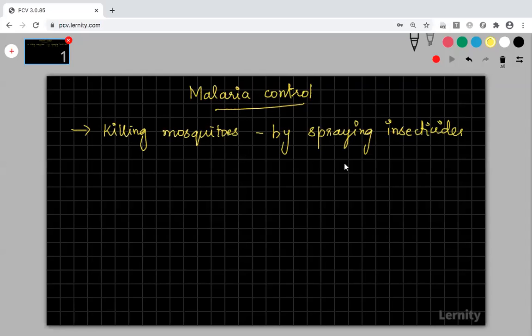By spraying the insecticides, we can kill the mosquitoes so that we can control the malaria. And for killing the developmental stages, actually, mosquito in its larva form itself, we can kill them.